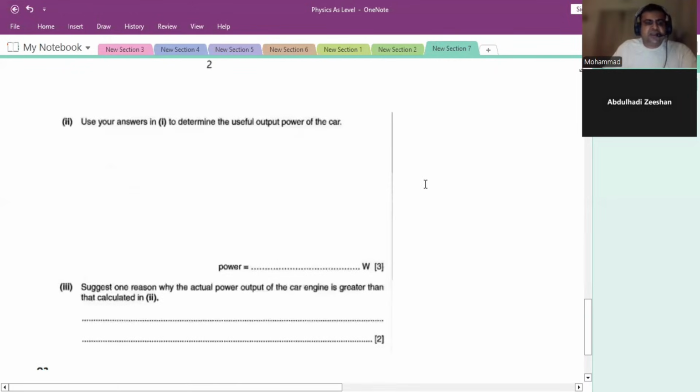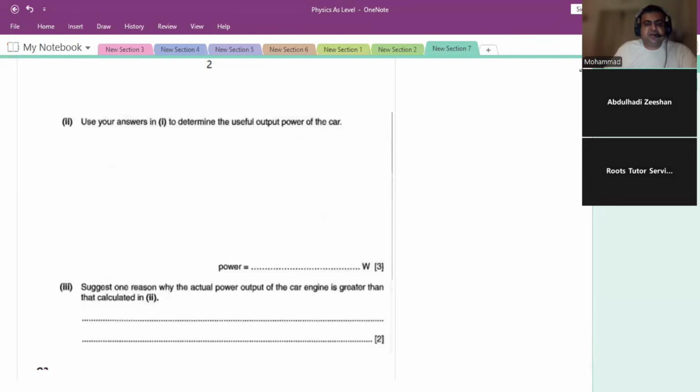Now let's look at the next part. They're saying use your answers to determine the useful output power of the car. So power equals work done over time, or we can use the energy over time.